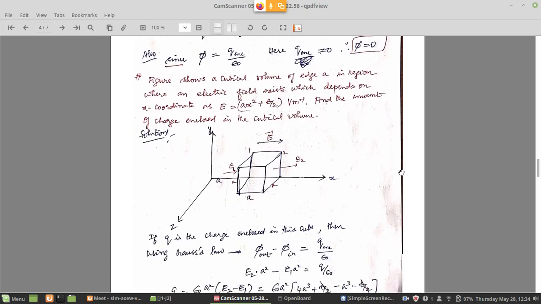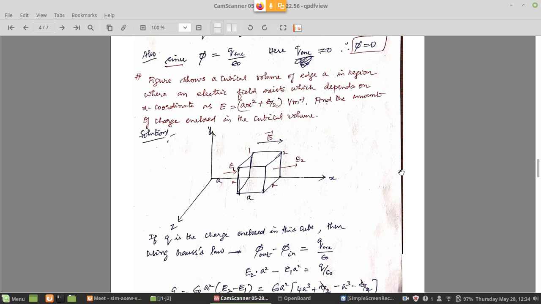Right. In the next case, the figure shows a cubical volume of edge A in a region where an electric field exists. Here it is slightly a more complicated problem. Electric field is now given as a function of the distance x. The cube is arranged as shown here. X, Y, Z axes are shown here.